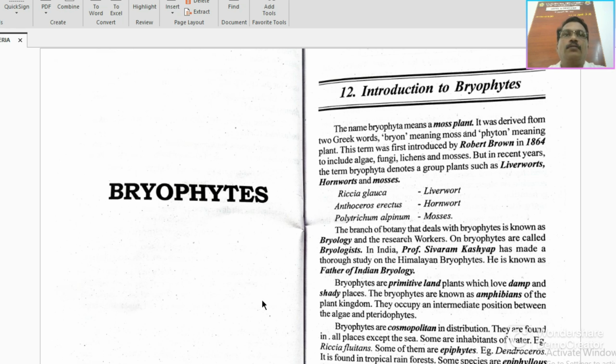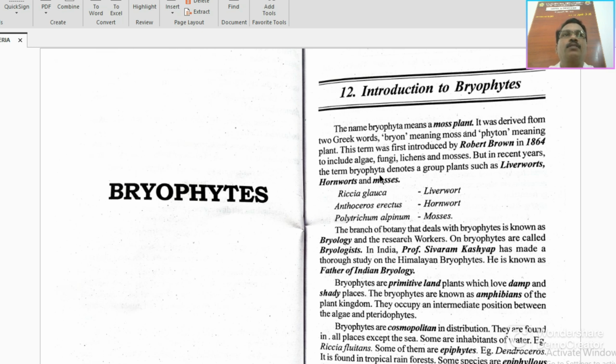Good afternoon, students. Today we are going to discuss bryophytes. You know that bryophytes are the lower form of plants after algae and fungi. The name bryophytes means moss plant. It was derived from the Greek word bryon, meaning the moss. Phyton means plant. So that is why it is called bryophytes.